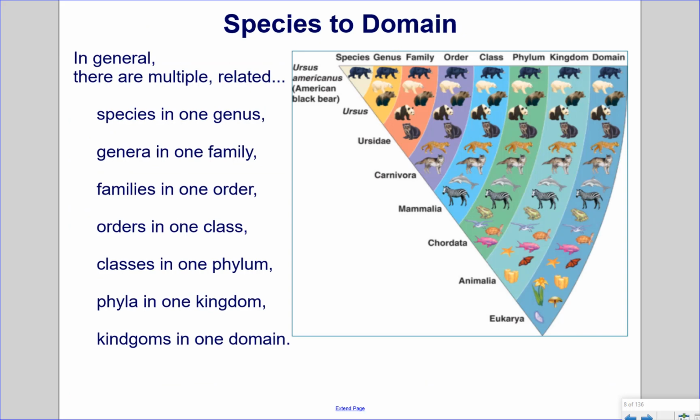Species to domain. In general, there are multiple related species in one genus, genera in one family, families in one order, orders in one class, classes in one phylum, phyla in one kingdom, and kingdoms in one domain. Note that the species is the most narrow and specific category, and domain is the most broad and general category.